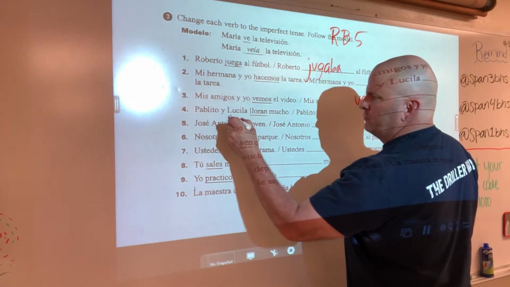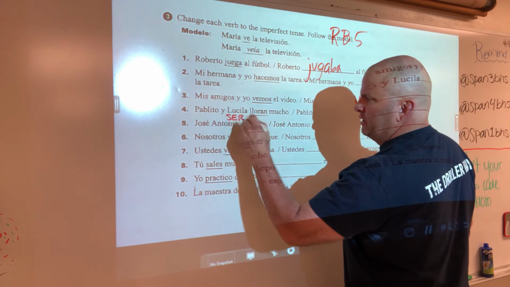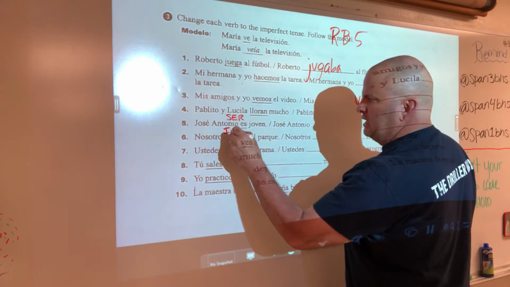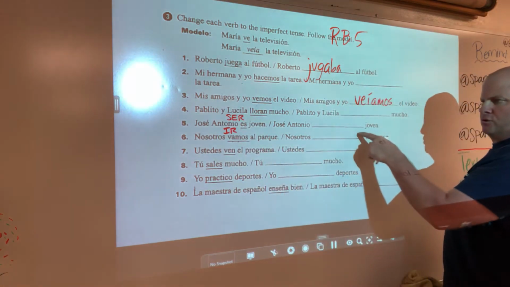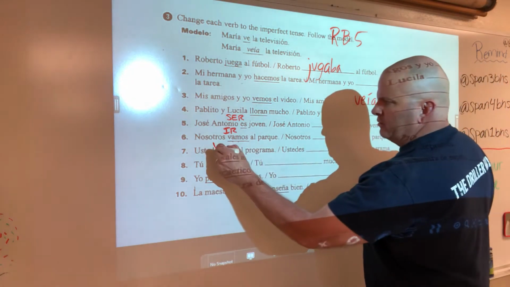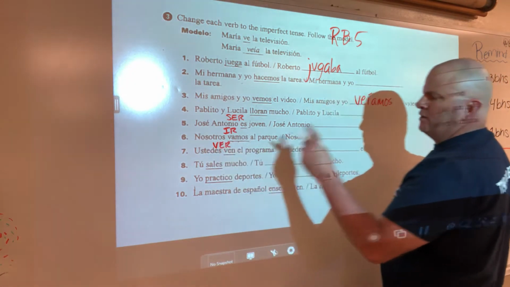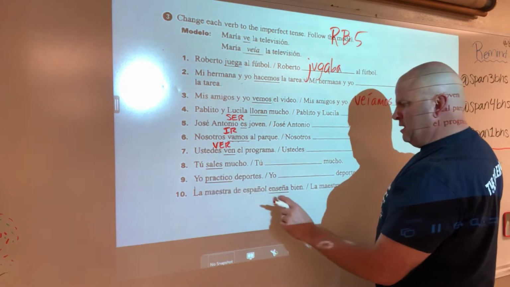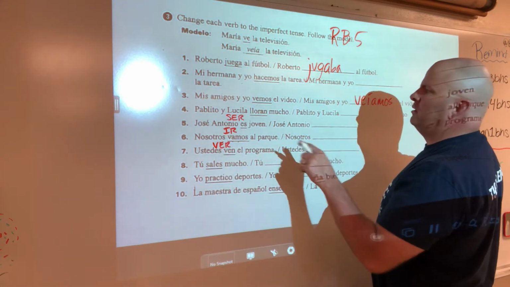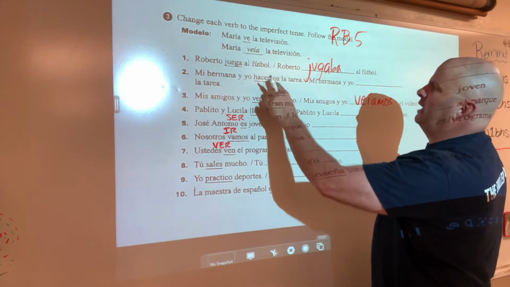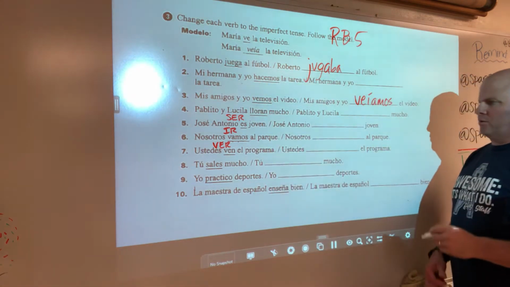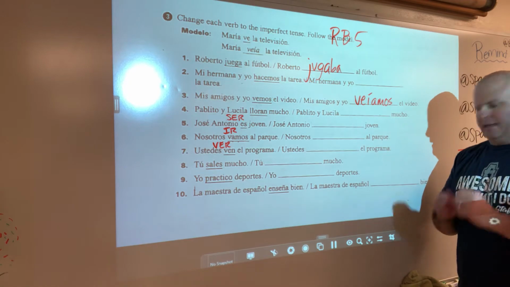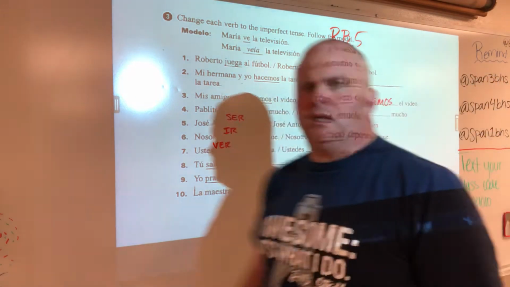Remember, es comes from the verb ser. That's going to be one of your irregulars. Vamos comes from ir, so go back to those two. Ven is from ver, so again, you'll use your chart with ver, like we did up here. This is salir, practicar, enseñar. Those are all normal. Llorar, hacer. So I think we're good on all the rest of those. Okay? All right. Let me turn it over and we'll do the